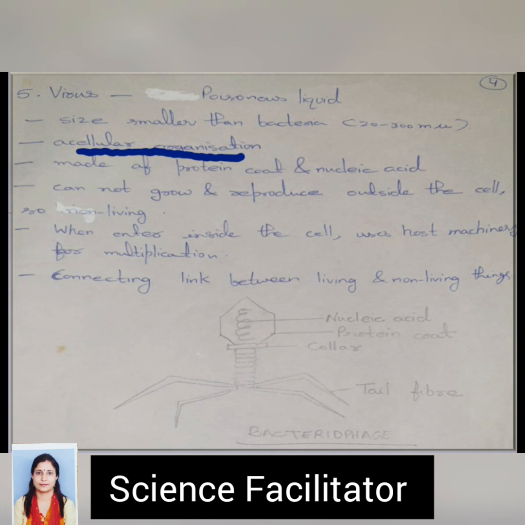So what about their structure? They are made of two components only. They have an outer protein coat for protection, and they possess a nucleic acid. If they are outside living cells, they will not be able to grow, and they will not be able to reproduce.